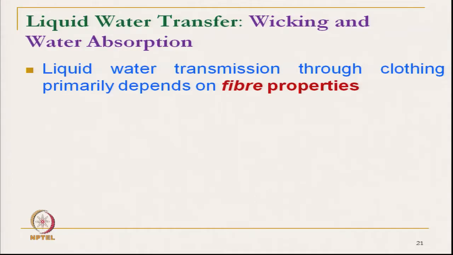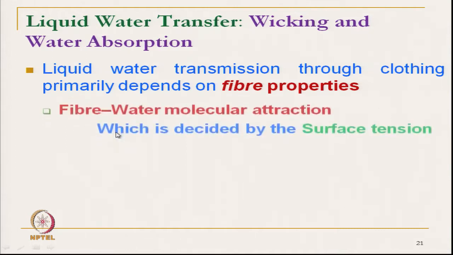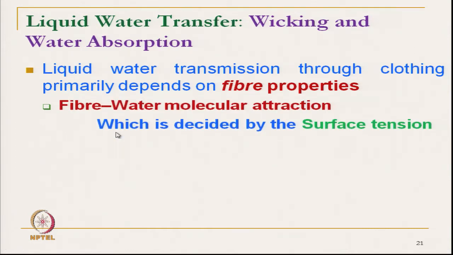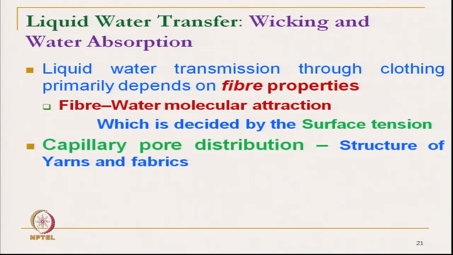Liquid water transmission through clothing primarily depends on the fiber characteristics that we have discussed. Fiber-water molecular attraction, that is the surface tension. If it is a low surface tension, then it will spread, so then it will be wet.